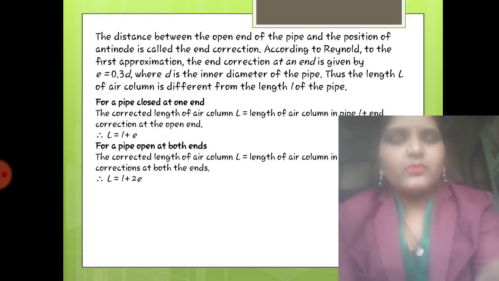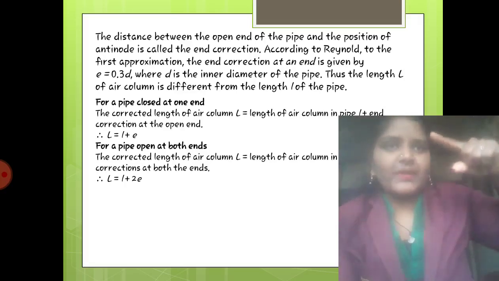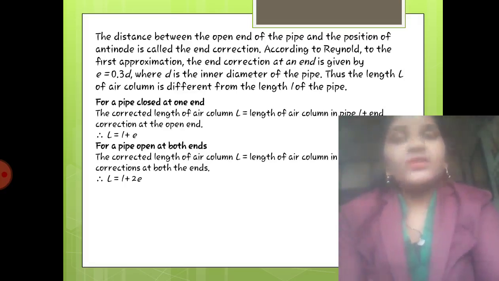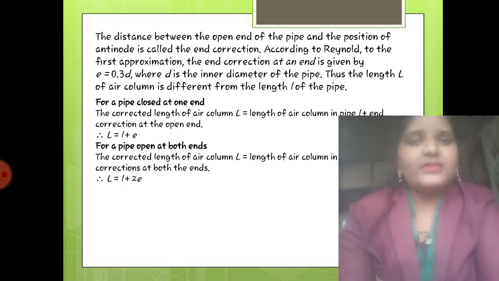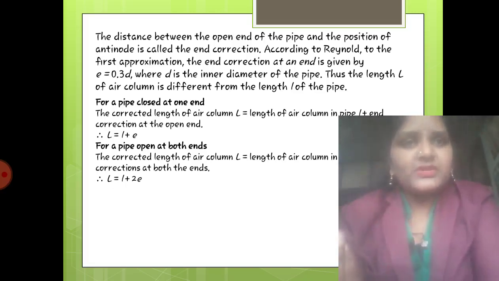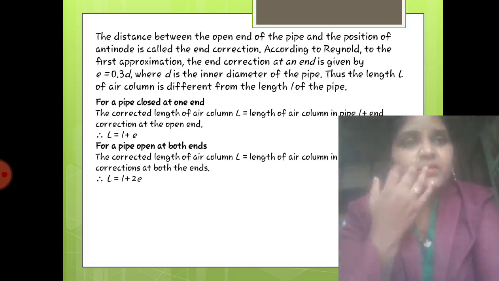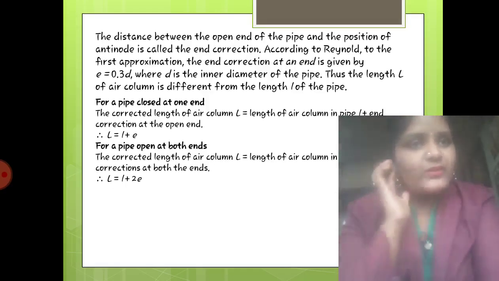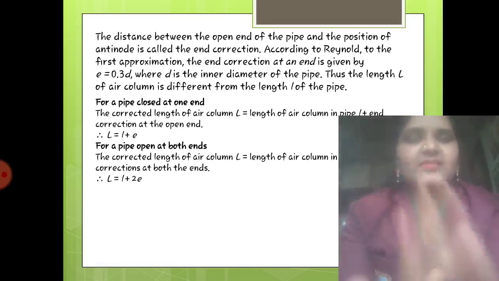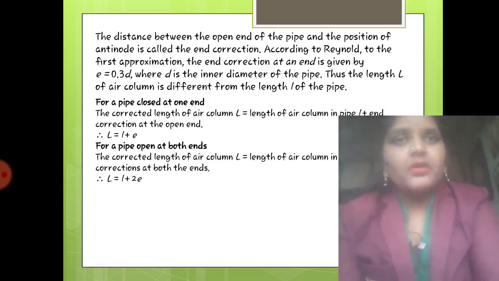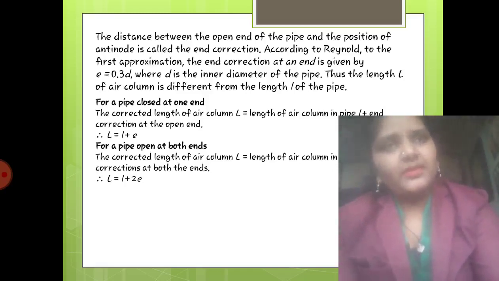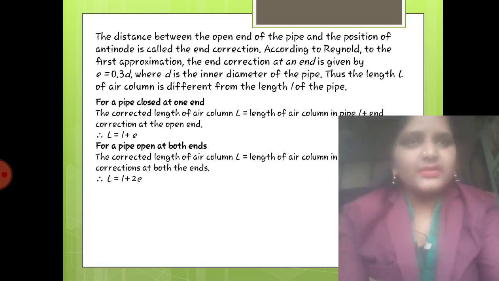Alright, so here you can see the distance between the open end of the pipe and the position of the antinode is called end correction. As I told you, we do not have any idea where the antinode is produced, because we are just giving vibrations by tuning fork, right? So we can hear the sound only as it is in the pipe. So the distance between the open end and the position of the antinode is end correction.